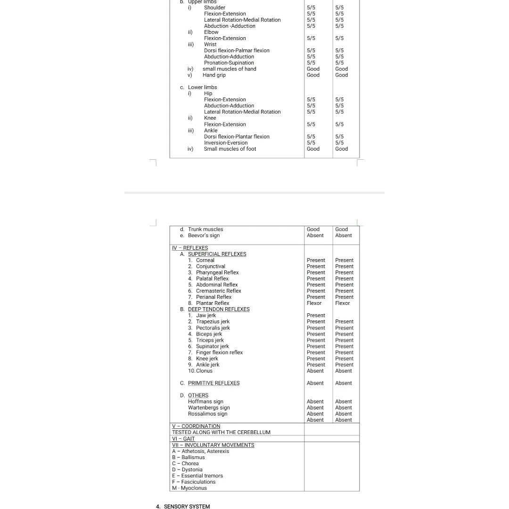In Rossolimo sign, if you stroke the big toe of the foot, you will get the contraction of the other toes. So this is abnormal. And what are Hoffman and Wartenberg signs? They are the equivocal Babinski signs produced in the upper limbs if at all there is an amputation in the lower limbs. So this is about the Hoffman sign, Wartenberg sign, and the Rossolimo sign. And then check for the coordination. You can check along with the cerebellum, and then look for the gait.